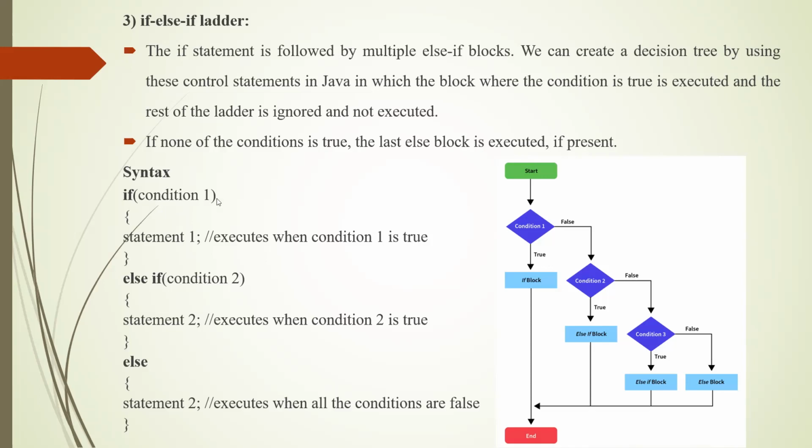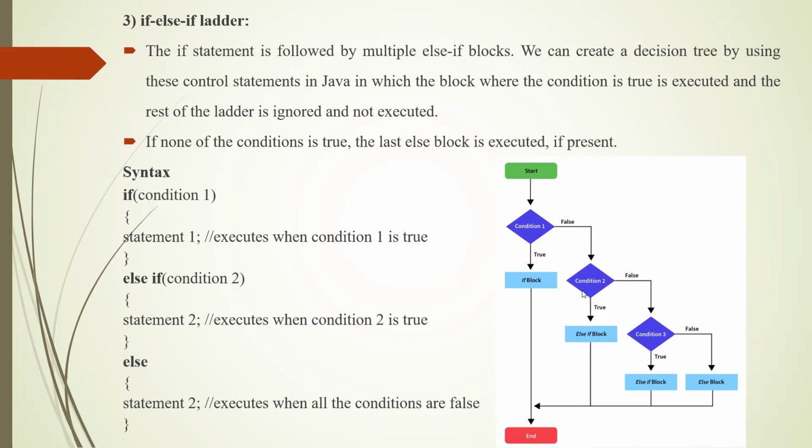If of condition 1, that is, condition 1 is true, statement 1 will execute. Else if of condition 2 is true, statement 2 will execute. Else the last statement will execute. The flow diagram is very clear here. If condition 1 is true, the if block will execute. If it is false, condition 2 will be checked.